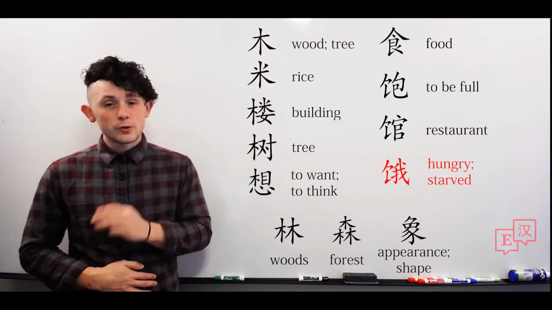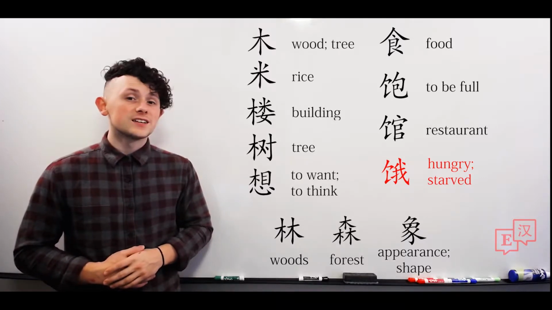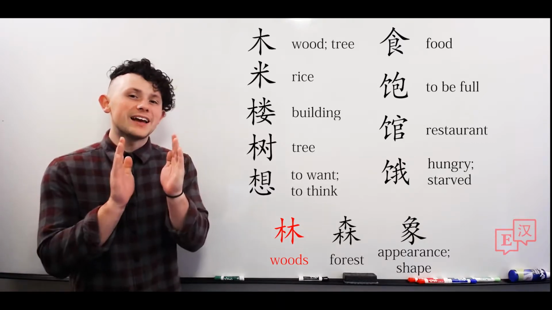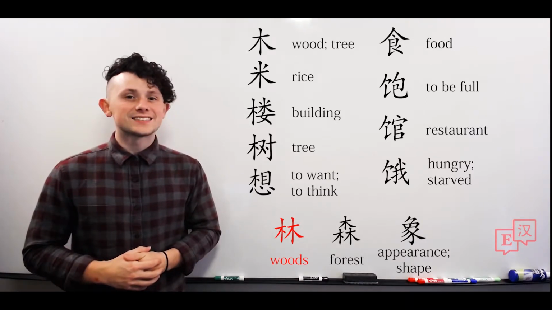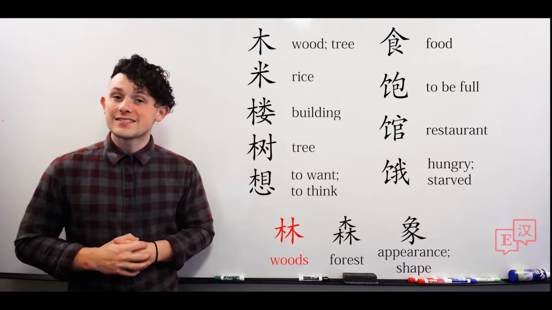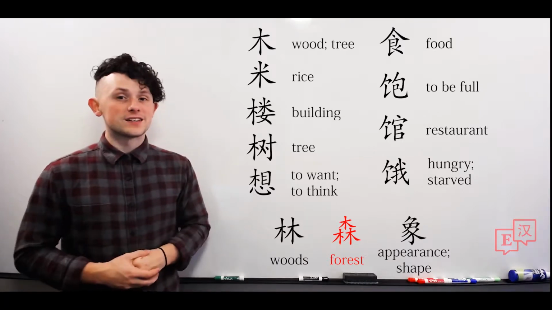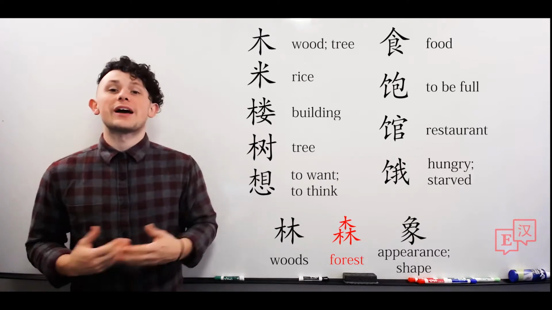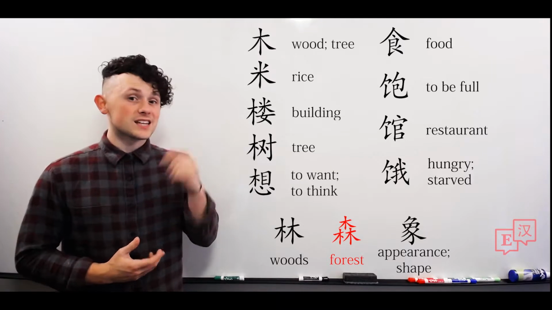Now we have 3 more characters that we're going to learn to pair with these to make useful words. The first, 林. This means woods. So literally we have a tree and then we add another tree next to it. And that makes woods. 林. Now the character below that, 山, meaning forest. So literally we have a tree and then another tree to make woods. We add one more and we have a larger woods. We have a forest.